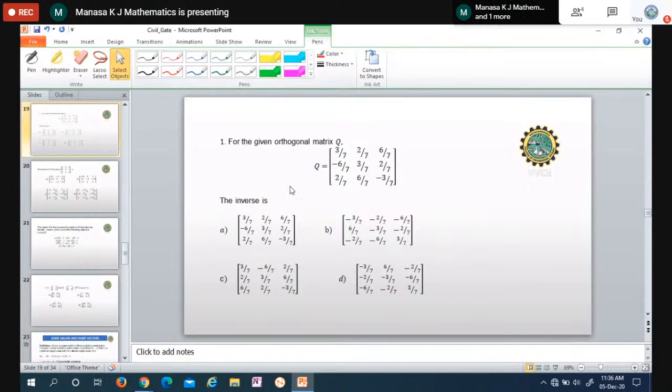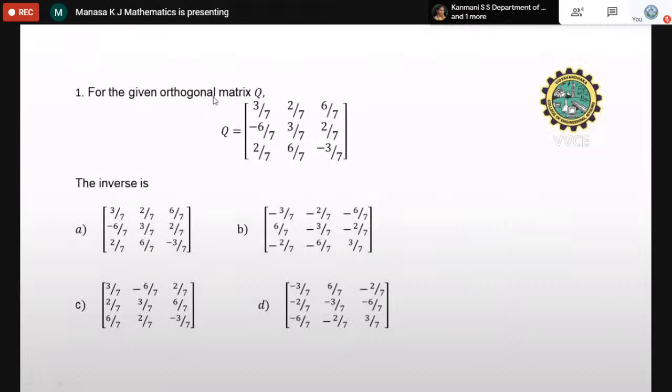Okay. So here the next question is, for the given orthogonal matrix Q, find the inverse. You observe here they have given it as an orthogonal matrix.